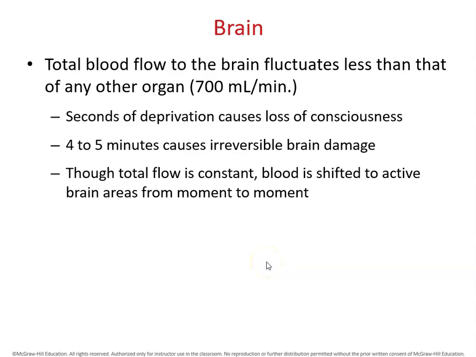In this video, we are going to talk about blood circulatory routes and major blood vessels in different organs. Brain regulates its own blood flow. Total blood flow in the brain fluctuates much less than any other organs. Deprivation of blood circulation in the brain will cause loss of consciousness. It only takes about 4 to 5 minutes to cause irreversible brain damage.